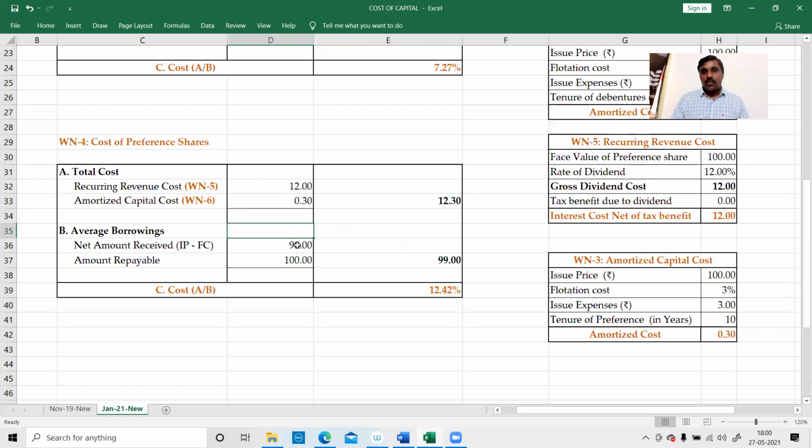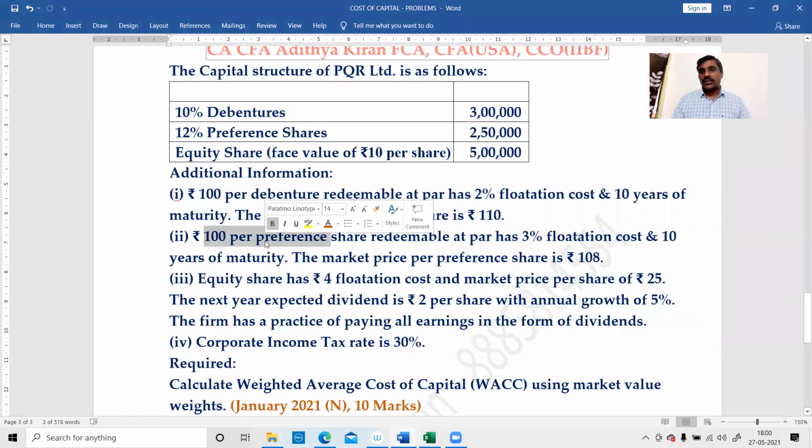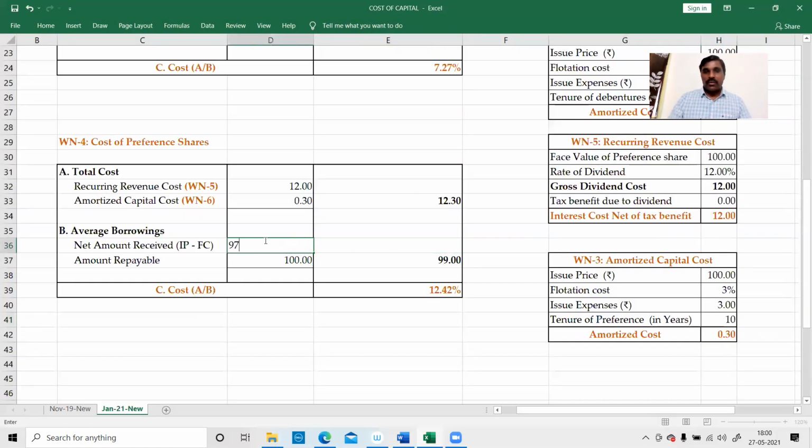Next, net borrowings. What is the issue price? 100 rupees. Flotation cost 3. Therefore, 97. 98.5. Average cost will be 12.49. That's it. Look and observe it. Nowhere I have used the formula.